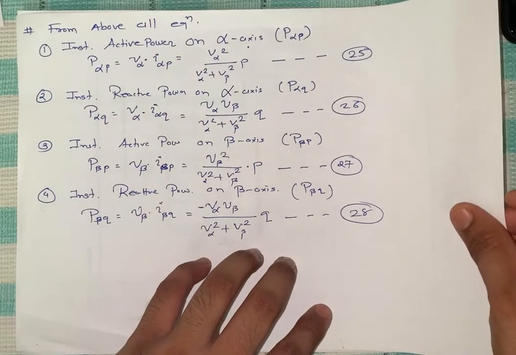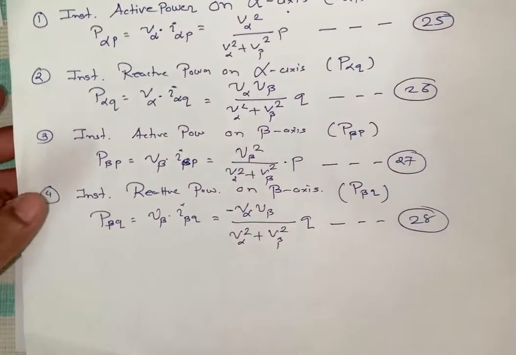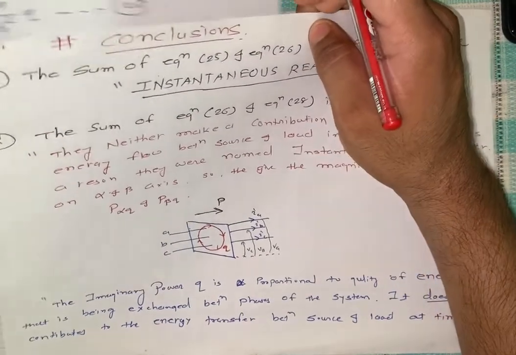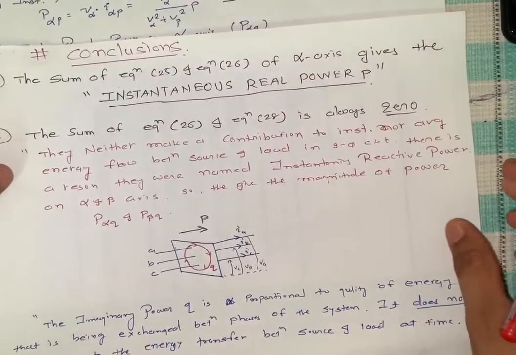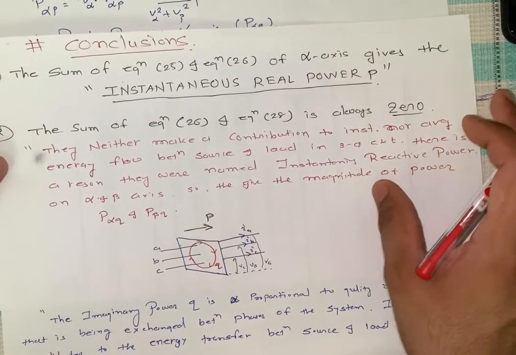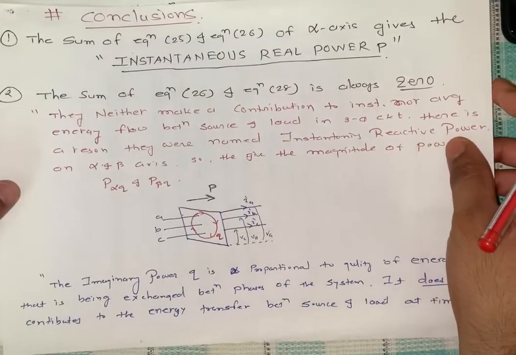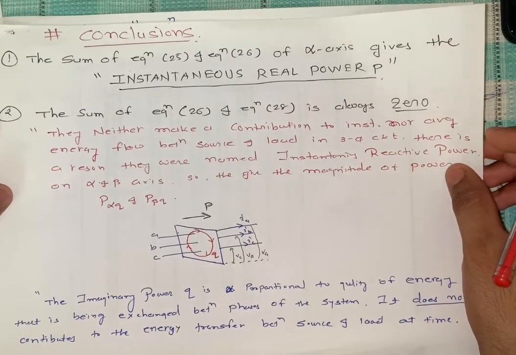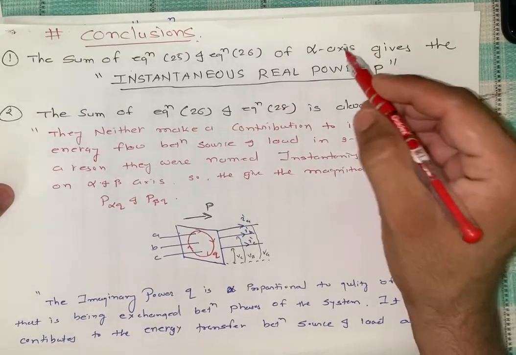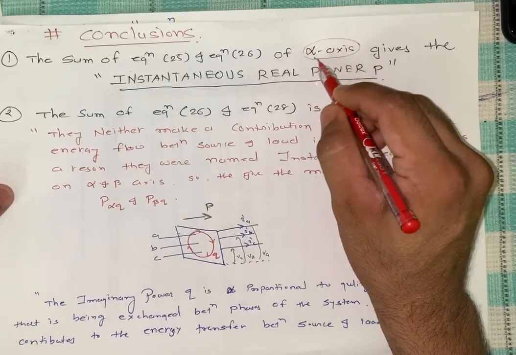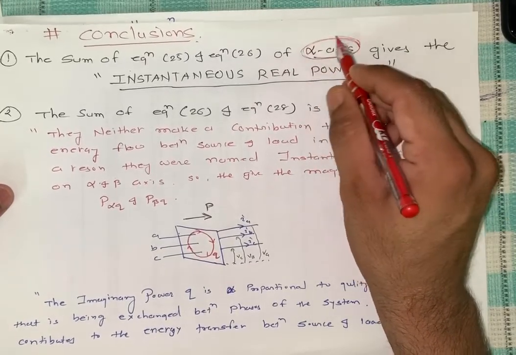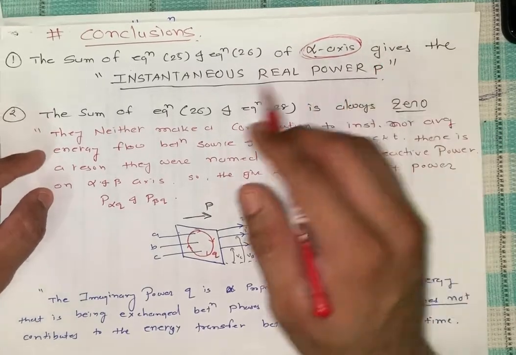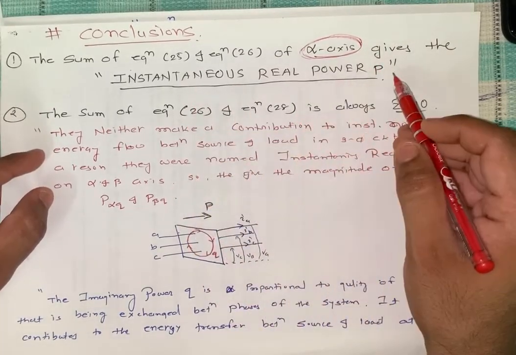Now I just conclude some of the things that are actually most important to understand. The first conclusion is that the sum of equation 25 and 26, which are both regarding the alpha axis, meaning the addition of both alpha axis powers, is called the instantaneous real power.